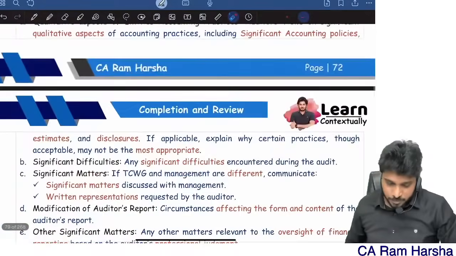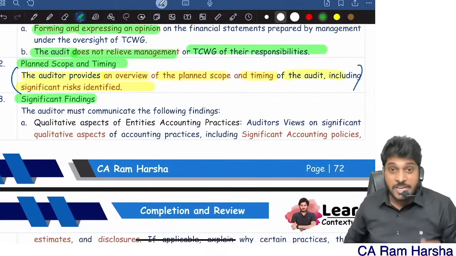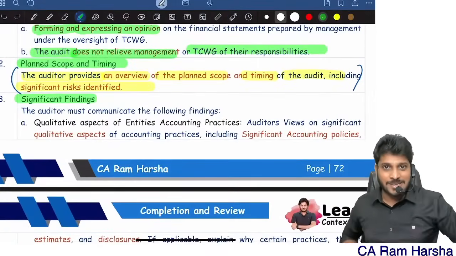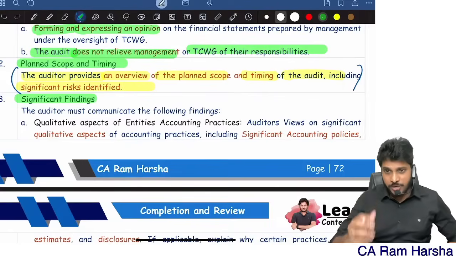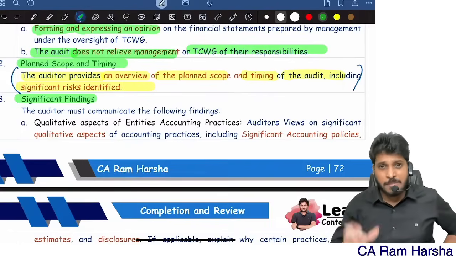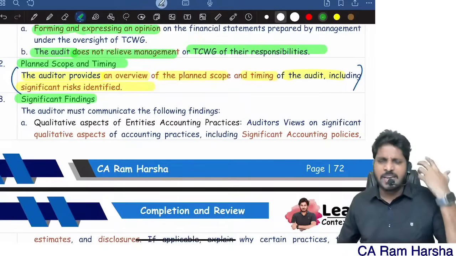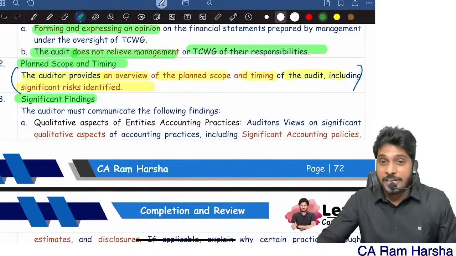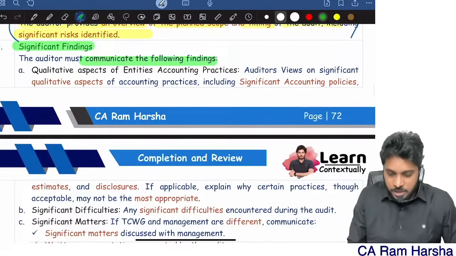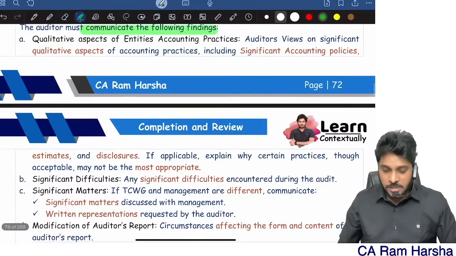Be careful. Next, you should communicate significant findings in the audit. So you will be doing the audit, right? When you're doing the audit, you might come across some significant findings. All the significant findings you must also communicate. The auditor must communicate the following significant findings. 1.